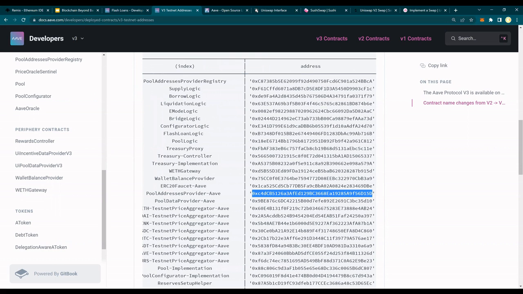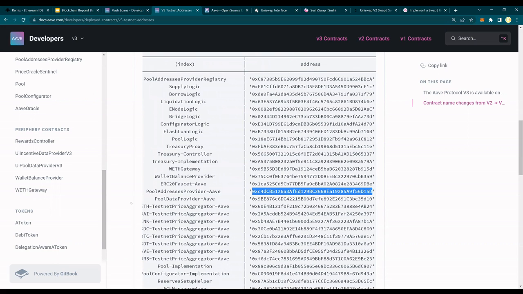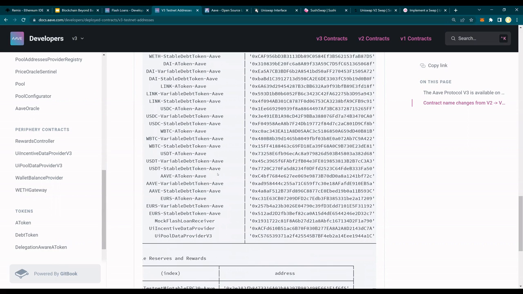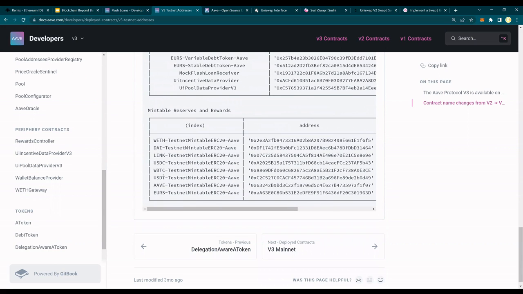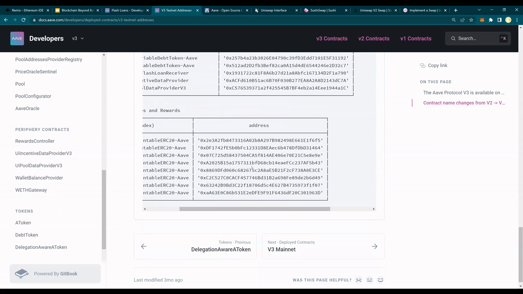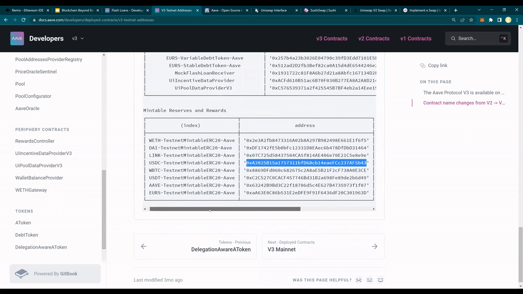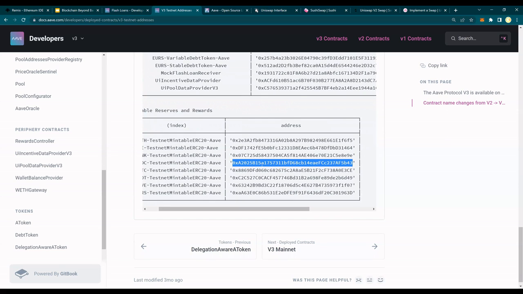So pool address provider AAVE, and then in this contract we are going to play around with USDC. For test USDC and other coins you have the links, and for test USDC this is your link. You want to copy this as well.